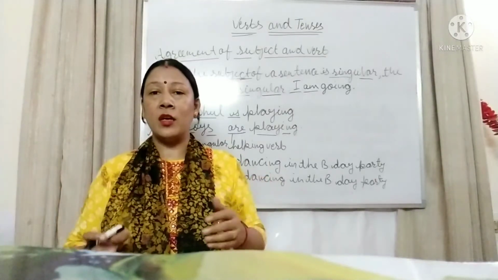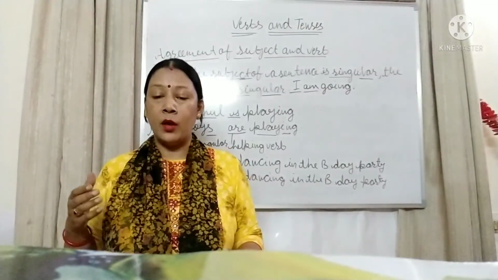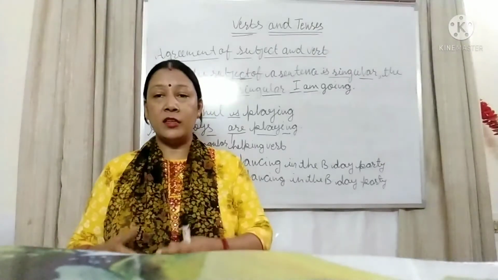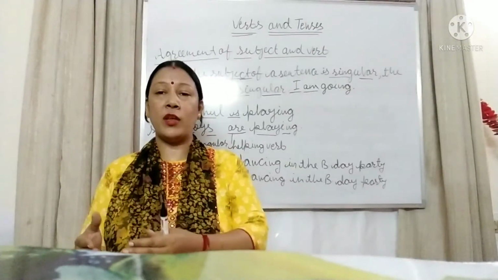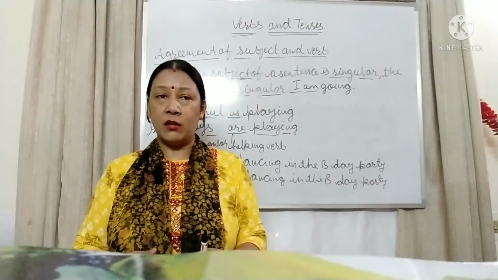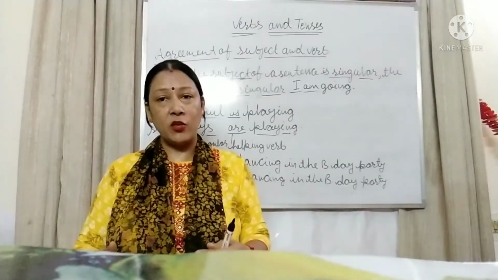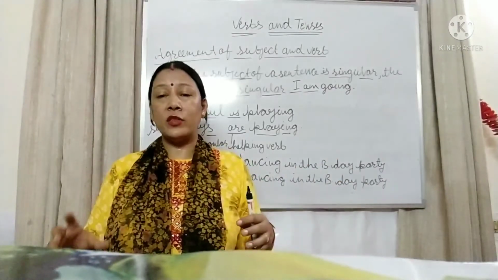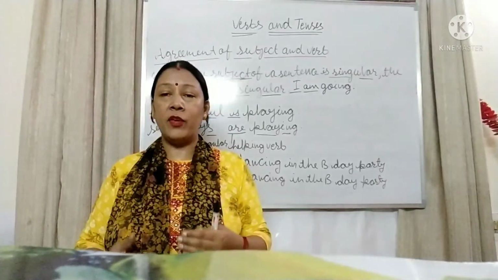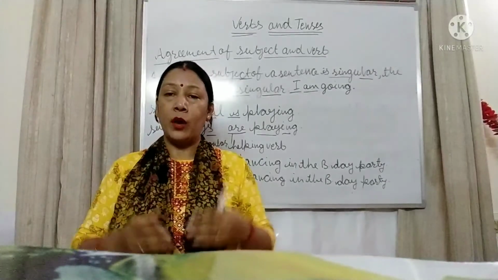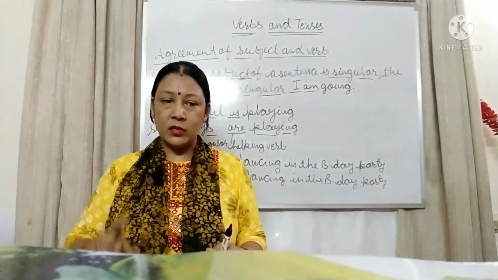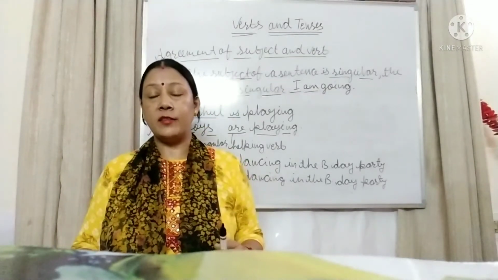The principal verb is independent, it is not giving help to anyone, and it gives you the complete sense of meaning. Whereas the auxiliary or helping verb gives help to the main verb for telling the time, tense and situation of the sentence.